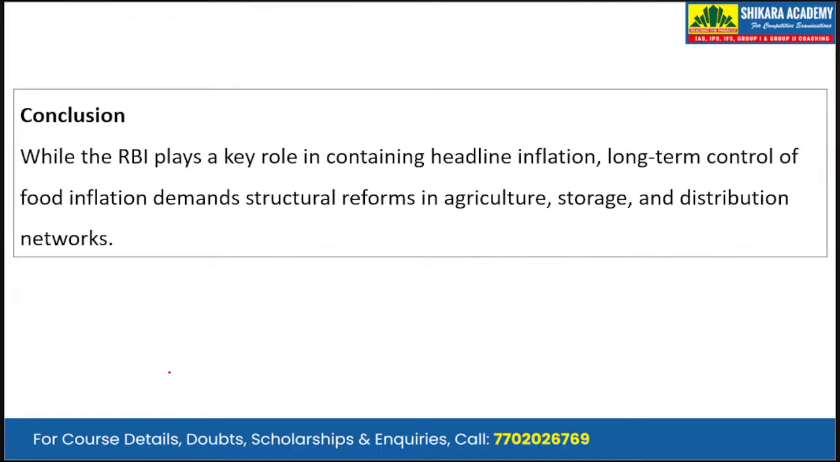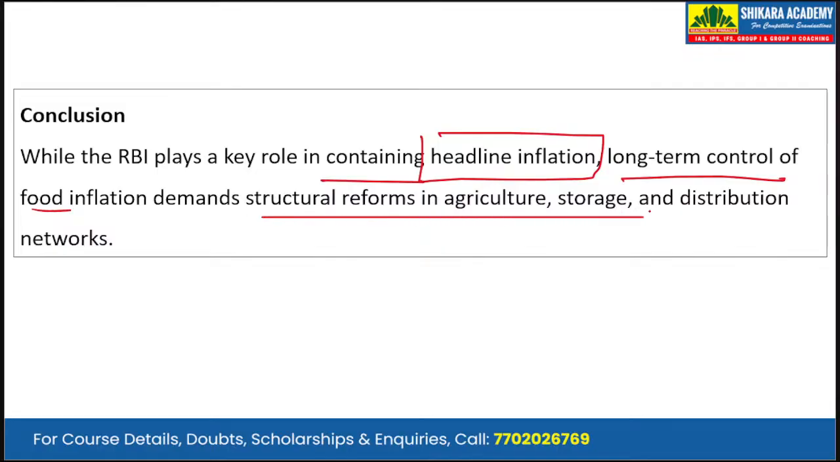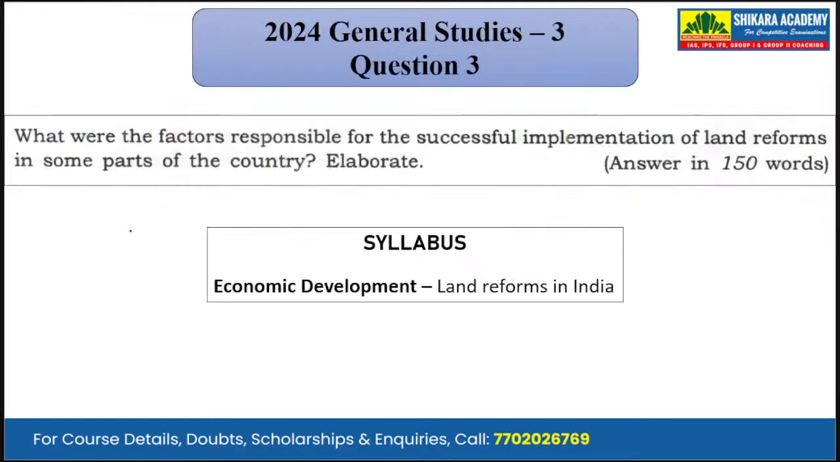Then in conclusion, we write a forward-looking line. While RBI plays a key role in maintaining headline inflation, long-term control of food inflation demands structural reforms in agriculture, storage, and distribution networks. So this way, we have given some suggestions or a way forward in the answer.